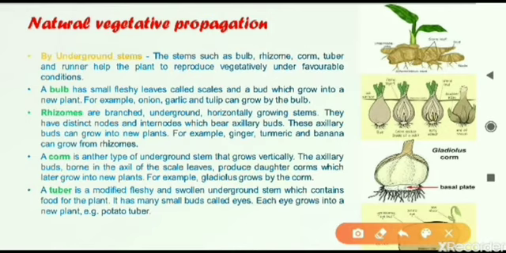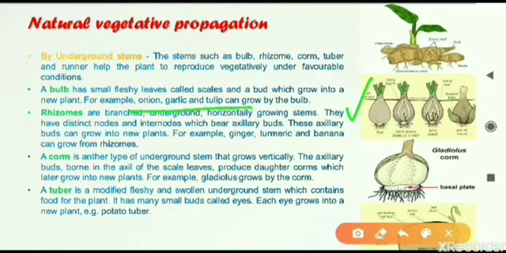In the stem, this vegetative propagation can happen in different types. The stems are of different types in the plant. They are bulb, rhizome, corm and tuber. What are these now? One by one we will see. First is bulb. Here you can see the second diagram, that is how the vegetative propagation goes on in a bulb. Examples are onion, garlic or tulip.